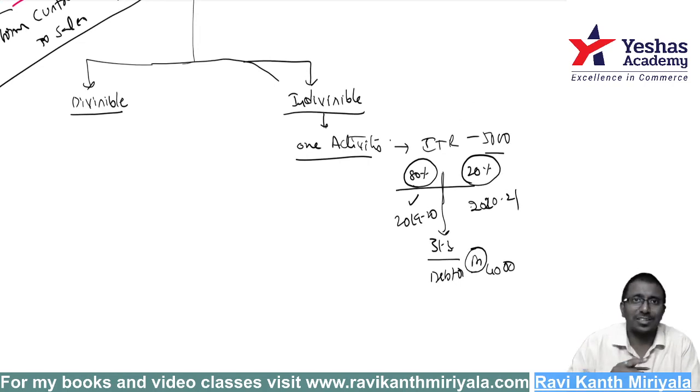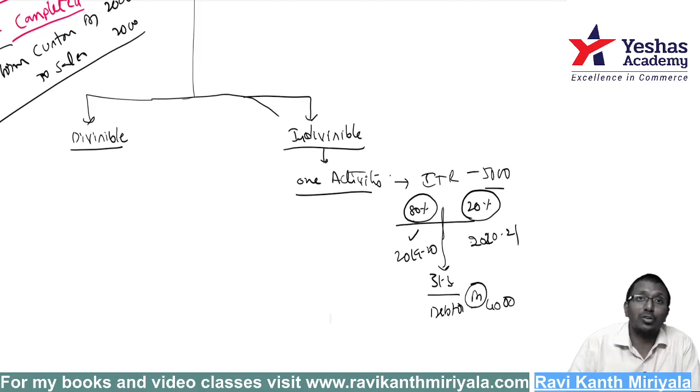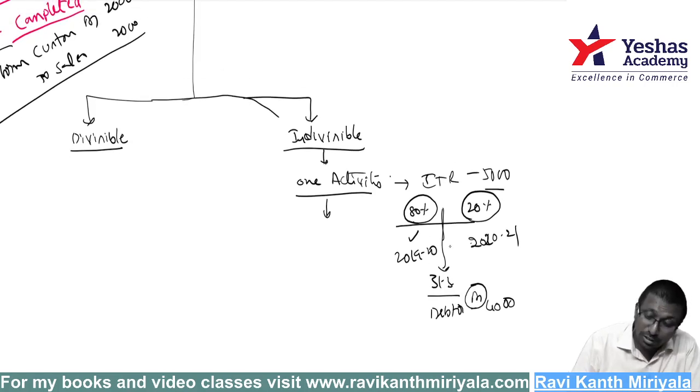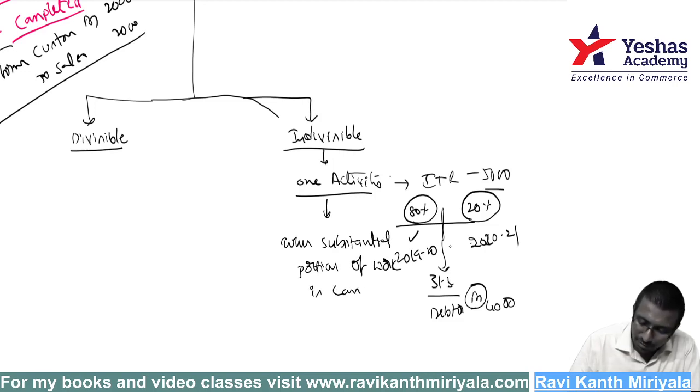This is all one activity. Whether all the data is already filled, that and this, it is not at all considered by the customer. You do not have the right to receive the money on 31st March. You cannot say debtor account debit. Debtor account debit means what? Receivable from the debtor. You do not have the right to receive. That's why this applies only when a substantial portion of work is completed. When you complete a substantial portion of work, my dear, that day only you can say it.